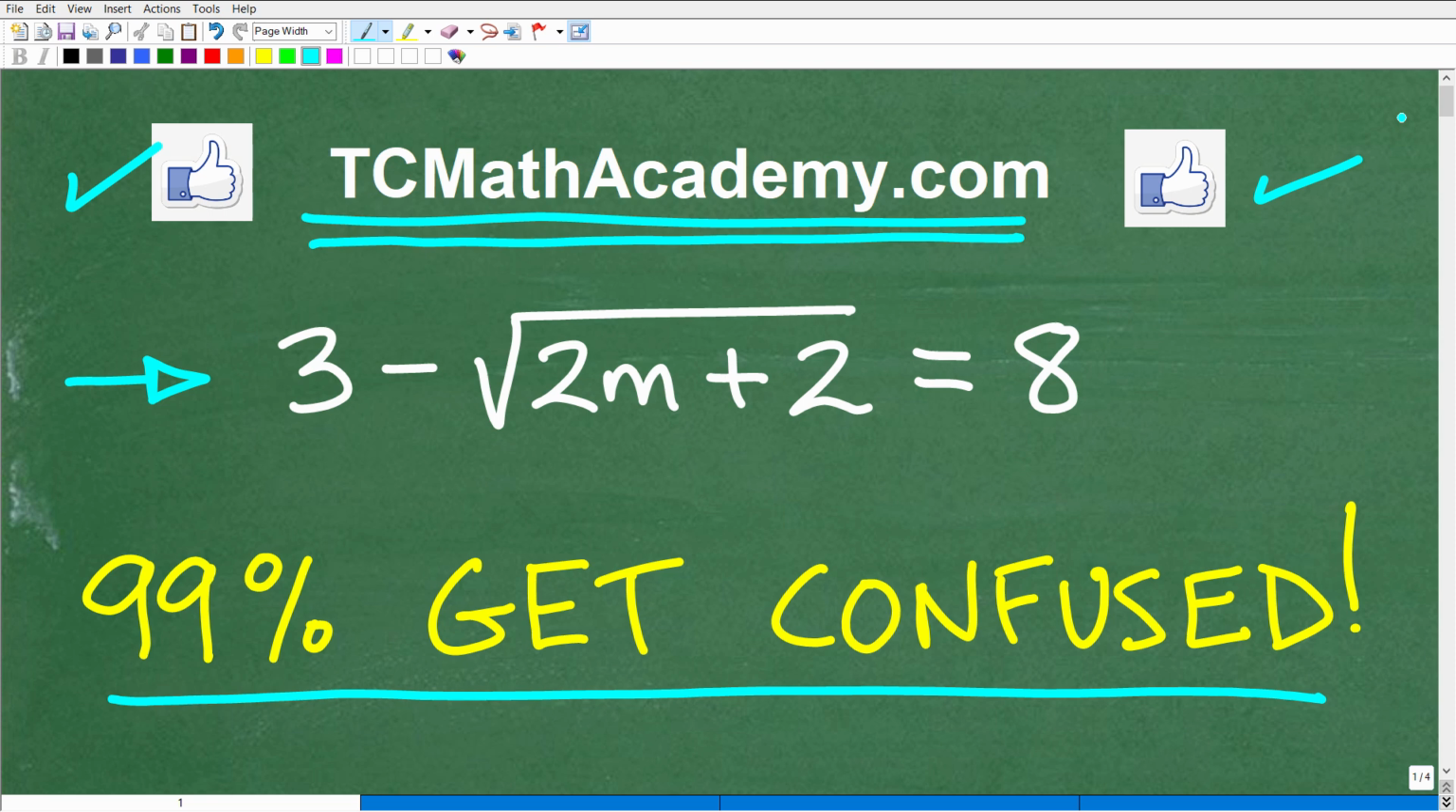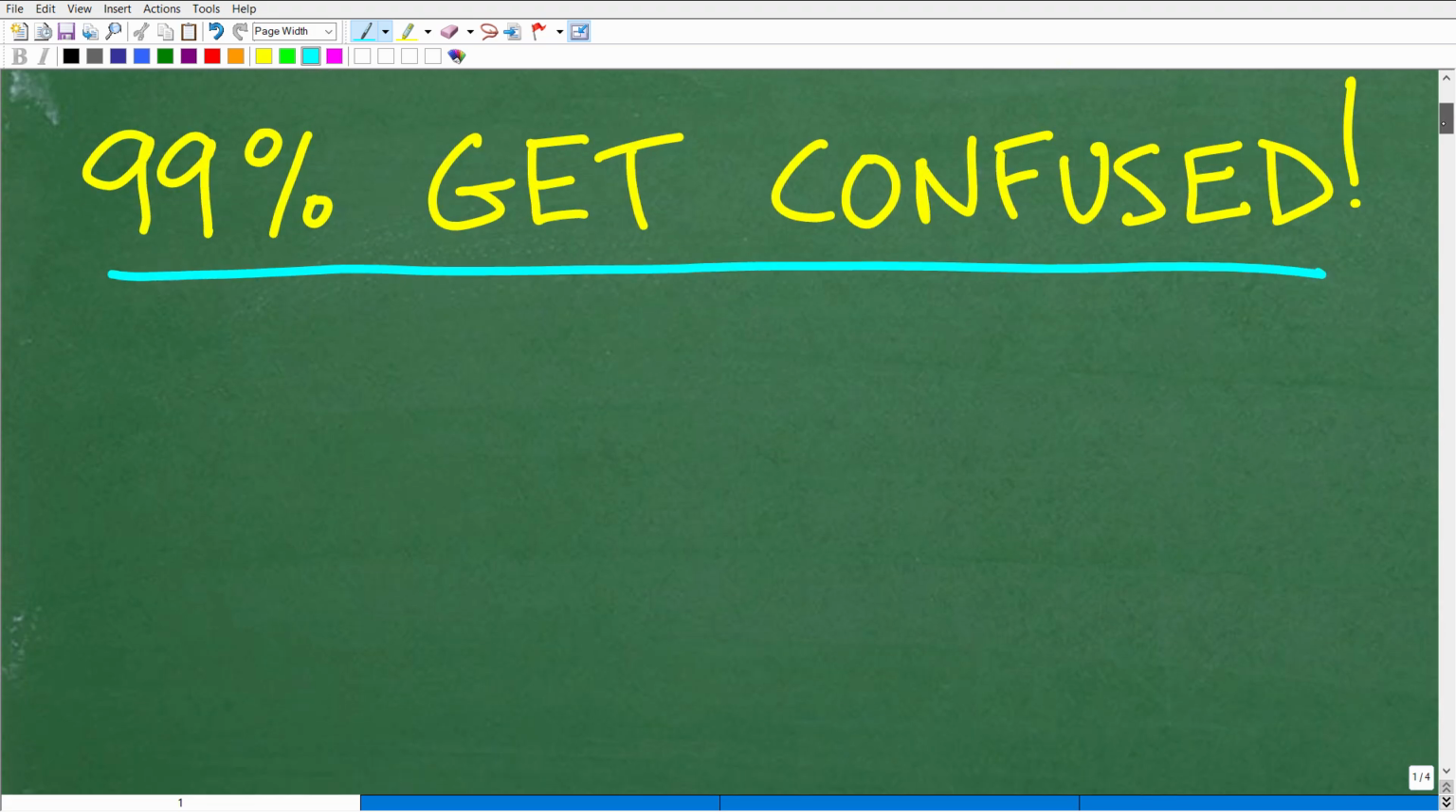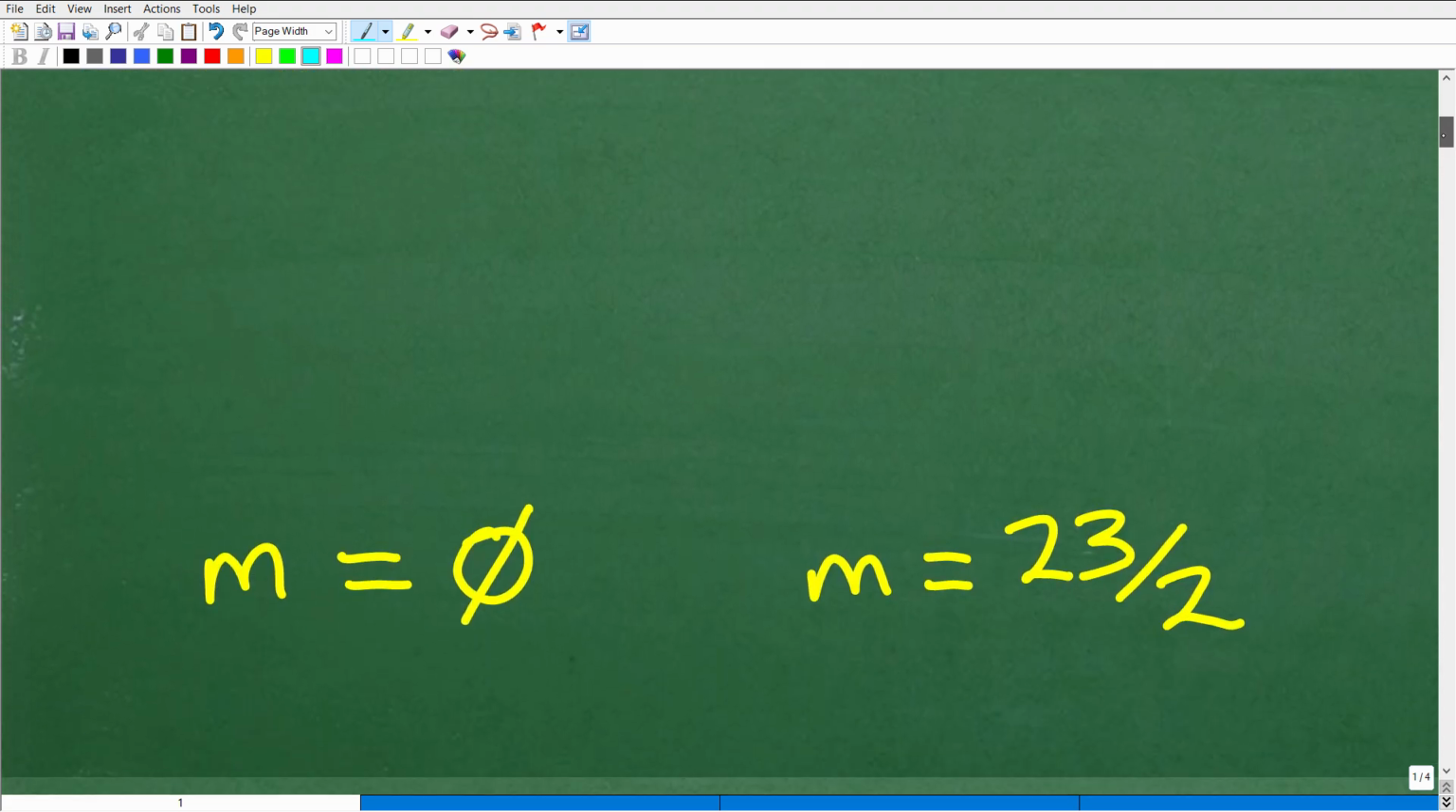Okay, so here is the equation, and what type of equation this is. This is what we call a radical equation. The objective here is to solve for m. So let's go and take a look at the answer right now. So here I have two possible answers. One of these is the correct answer, the other is not. Okay, so which one did you get?